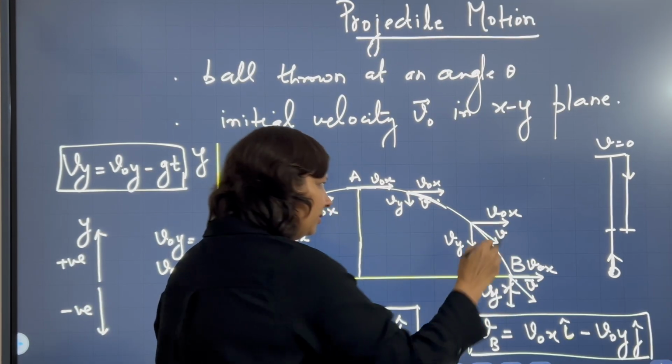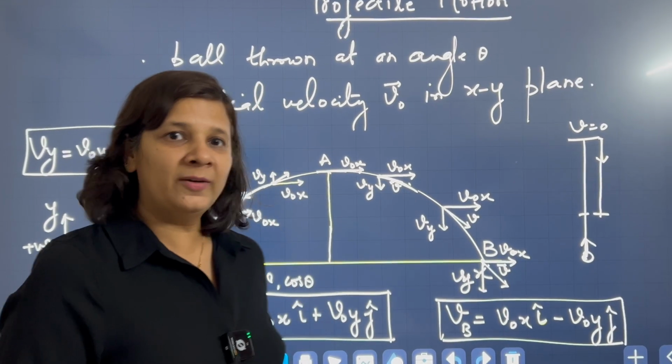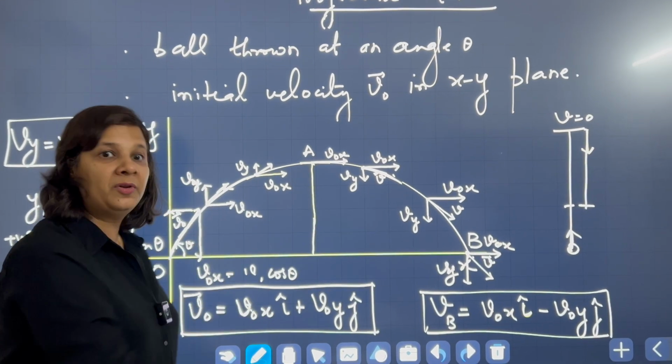But before doing all those calculations, let us first check mathematically what the equation of the trajectory of the ball will be.